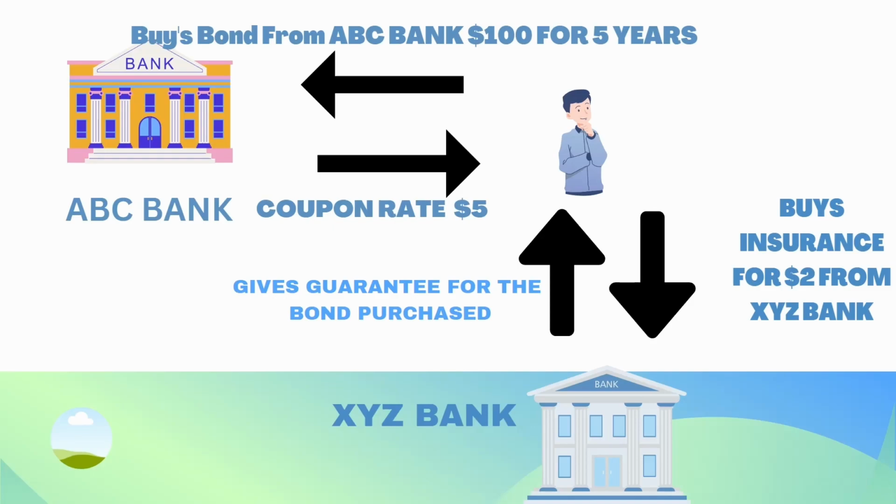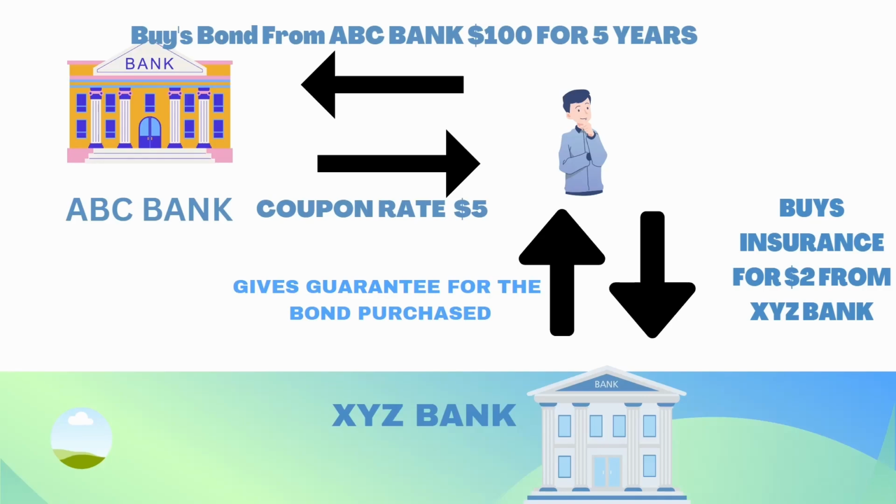So XYZ Bank tells Mr. A that definitely we can provide you that service, but we are going to charge you a small amount, which is $2 every year. As ABC Bank is going to give him $5, XYZ Bank says that we are going to charge you $2. So every year Mr. A has to give XYZ Bank $2 to get the guarantee that if in case ABC Bank defaults after 5 years in making the $100 payment, XYZ Bank is going to make the payment to Mr. A after 5 years. So this is how the credit default swap works.